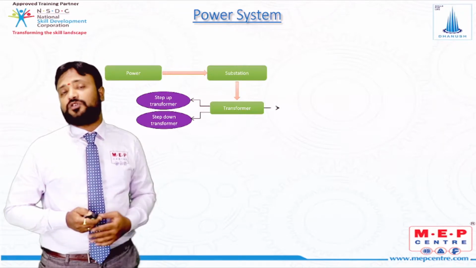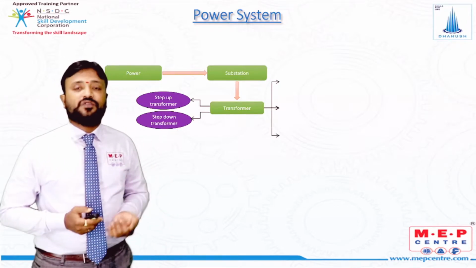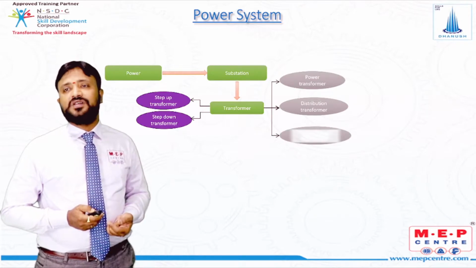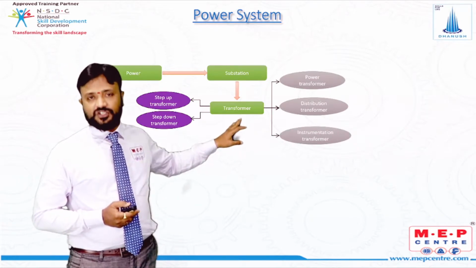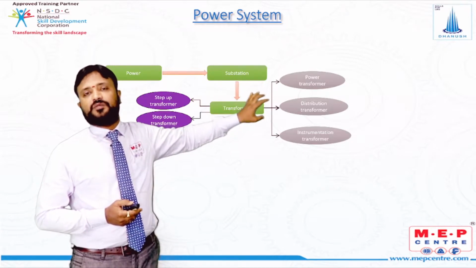Then transformers, we all know, are classified into three different types according to electrical. The first one is the power transformer, the second one is the distribution transformer, and the third one is the instrumentation transformer. So we are going to study in depth about these transformers: power, distribution and instrumentation.